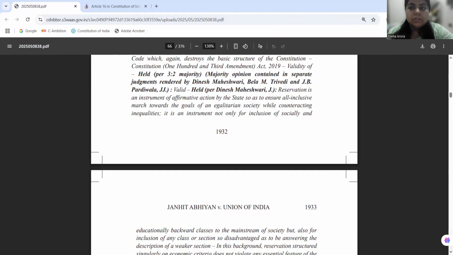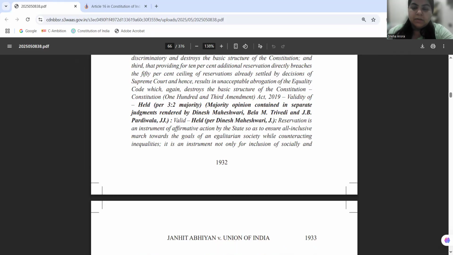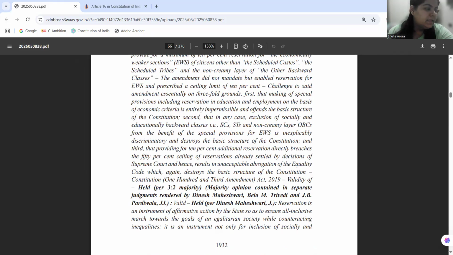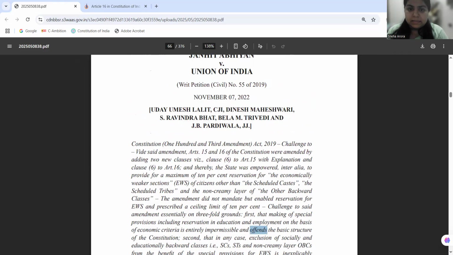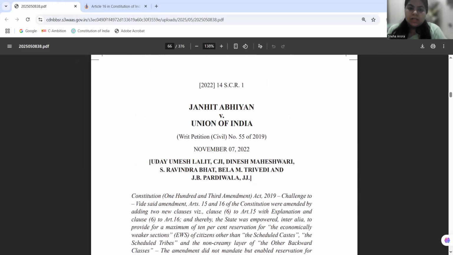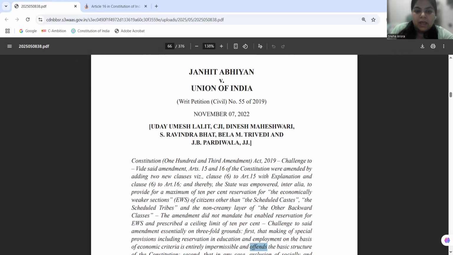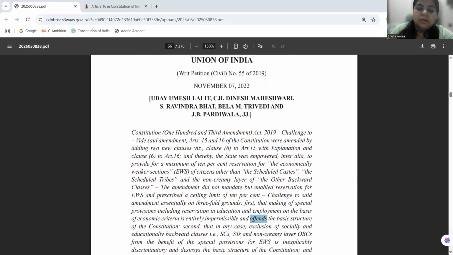Now let's come to the EWS judgment, which is listed at number 71 in the list of AORDD cases and goes by the title of Janhit Abhiyan versus Union of India. This judgment is also known as the EWS judgment because it is examining the constitutional validity of the 103rd Amendment Act.